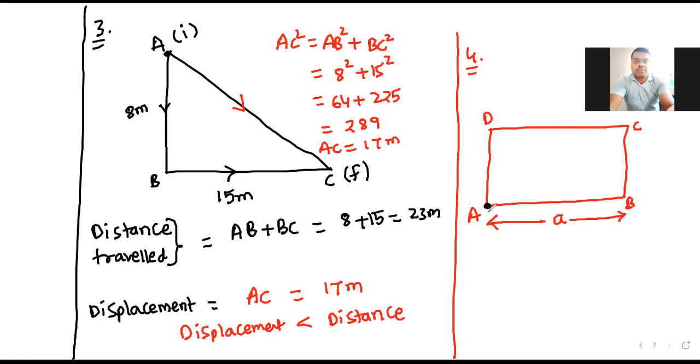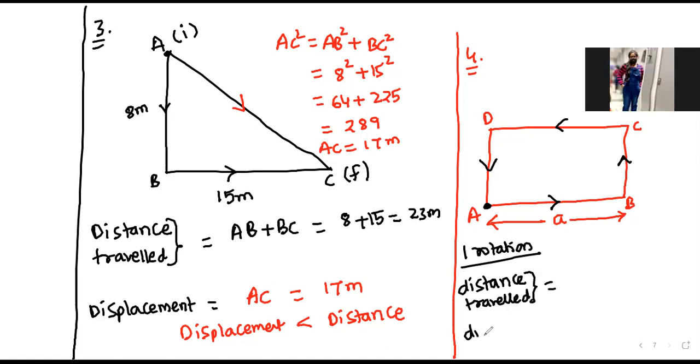Suppose initially the particle is at point A. Whenever the particle completes one rotation, what will be the distance traveled? AB plus BC plus CD plus DA. Since it is a square, all sides are equal, so I can write it as 4a.